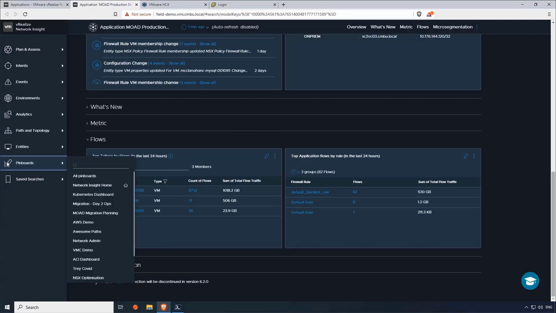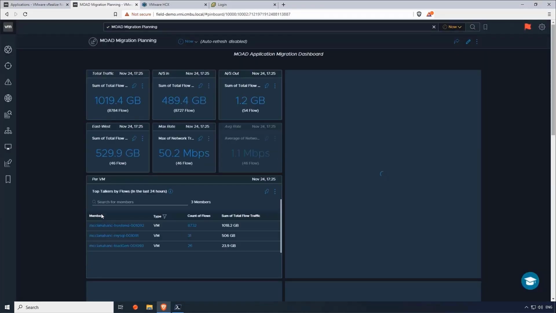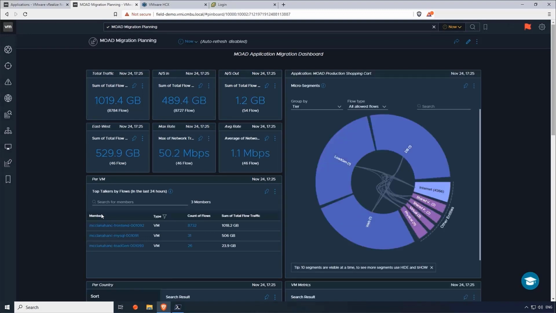I'm going to switch to a pinboard where I have put together all of this information coming from this application from vRNI, but putting it together in one place. So for instance, I'm looking at the total traffic of this application and then the difference between north-south and east-west. For data center interconnect purposes, I want to have a good idea of what the maximum rate of network traffic is, what the average rate of traffic is. And then we've got the top talkers here again.